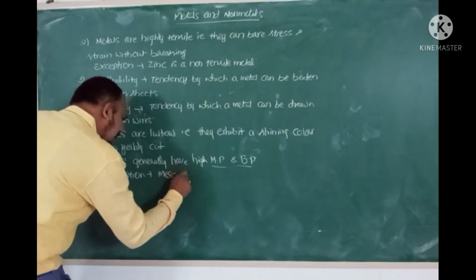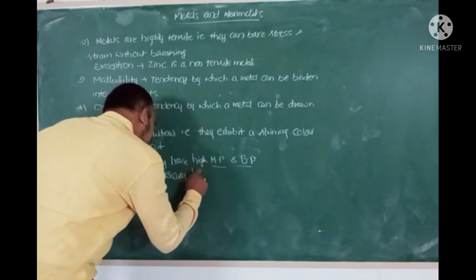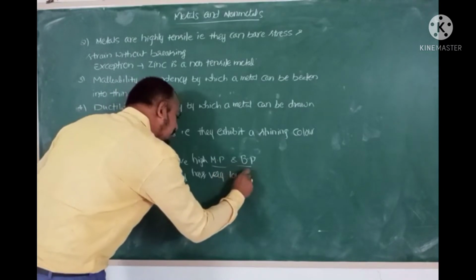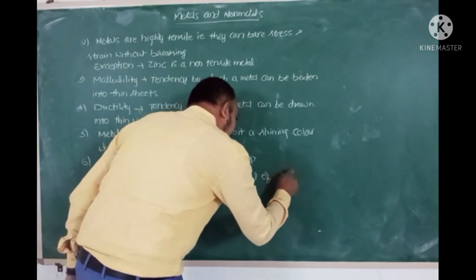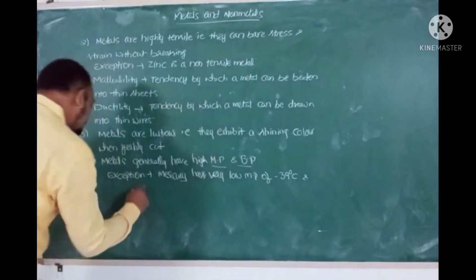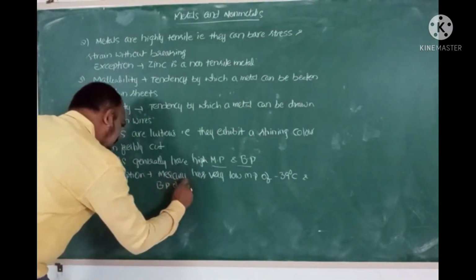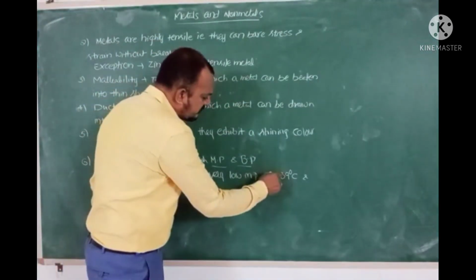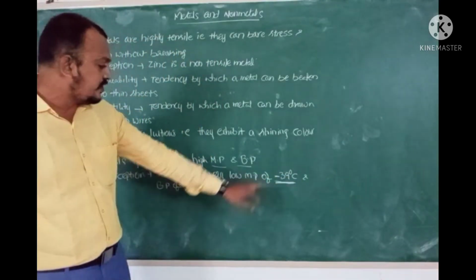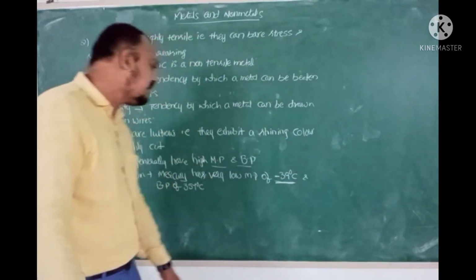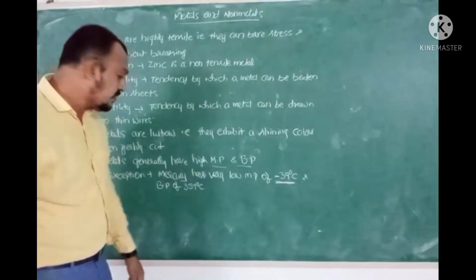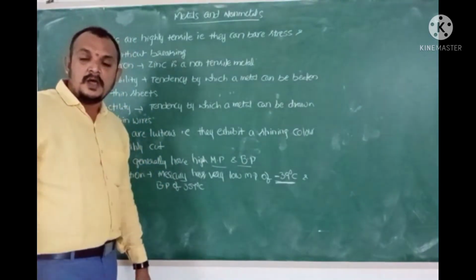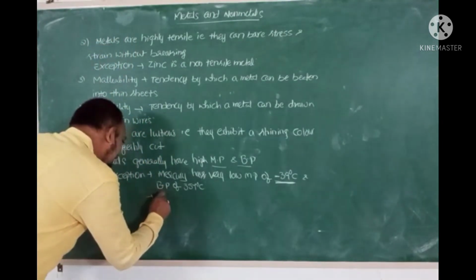The first exception is mercury, which has a very low melting point of minus 39 degrees Celsius and a boiling point of 357 degrees Celsius. That's why it exists as a liquid at room temperature, and when mercury is heated to 357 degrees Celsius, it will be vaporized.